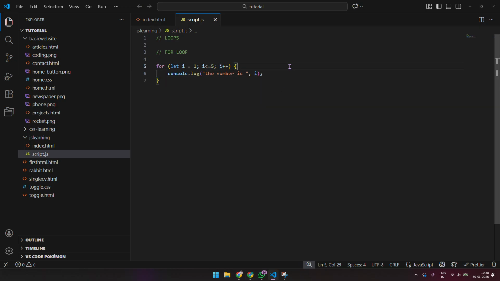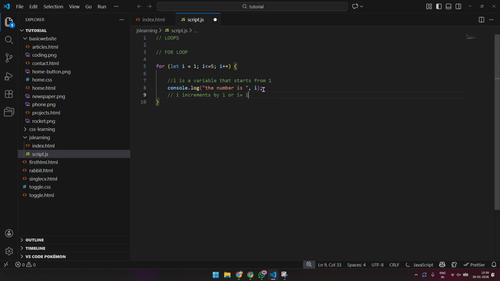You can do a lot more things inside it, but the basic logic is this: i is a variable that starts from 1. Then it executes this line, console.log the number is i, so it says the number is 1. Then after this entire thing is complete, i increments by 1, so i is equal to i plus 1.